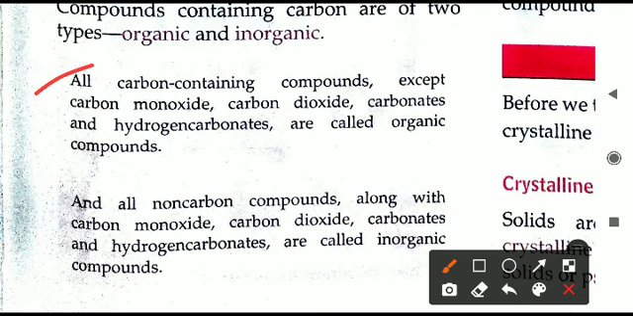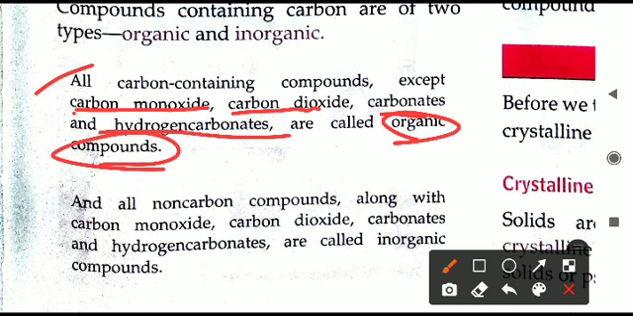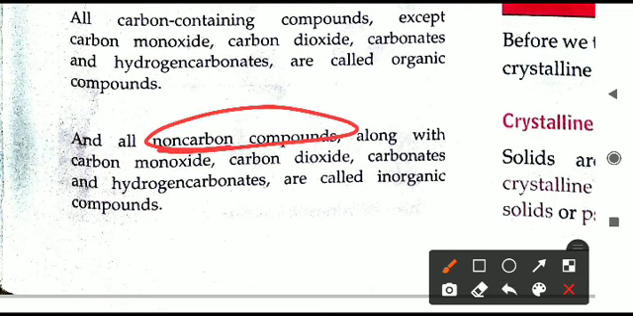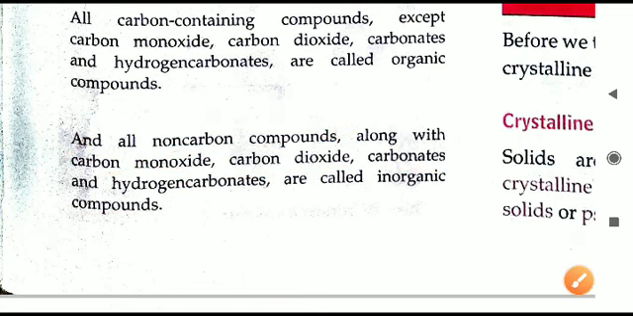All the carbon containing compounds except carbon monoxide, carbon dioxide, carbonates and hydrogen carbonates are organic compounds. Other than carbon monoxide, carbon dioxide, carbonates and hydrogen carbonates, all these we will leave. The remaining carbon compounds are all organic compounds, and all the non-carbon compounds which do not have carbon, as well as carbon monoxide, carbon dioxide, carbonates and hydrogen carbonates, all of them are inorganic compounds.